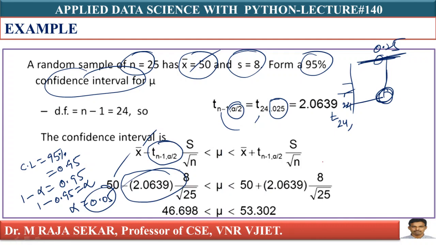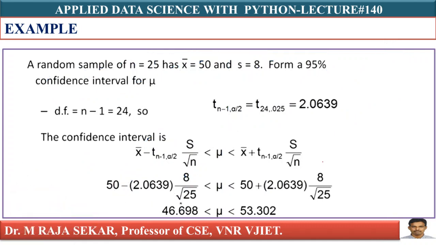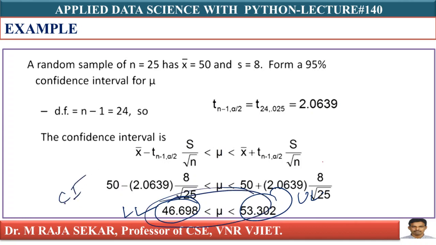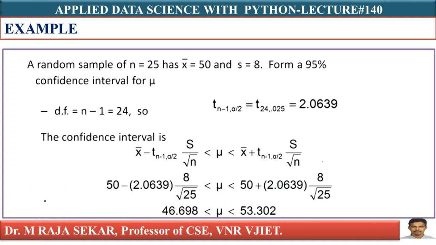Certainly you can understand this s is the sample standard deviation, 8. I am substituting root n, what is my n? Root 25. If you simplify it, you will get the lower limit as well as the upper limit. This is the lower limit, this is the upper limit. This one is known as the confidence interval. Whose confidence interval? Your population mean's confidence interval.